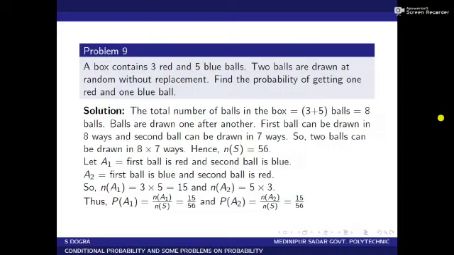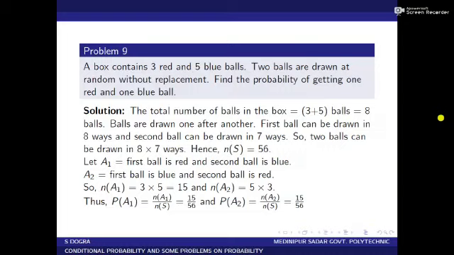So n of A1 equal to 3 into 5, that is 15. And blue ball can be drawn in 5 ways and red ball can be drawn in 3 ways, so n of A2 equal to 5 into 3, that is 15.